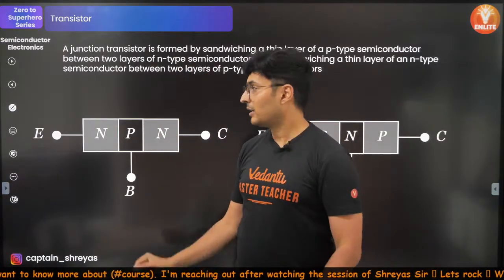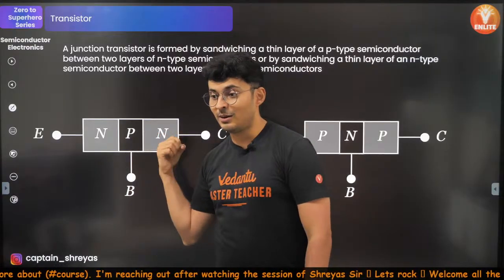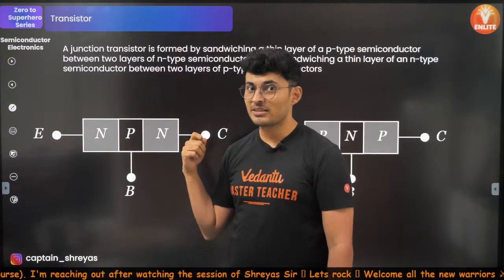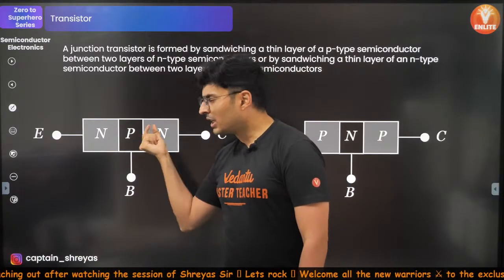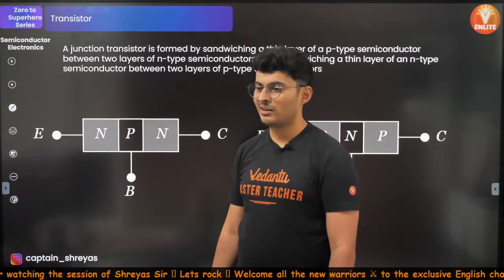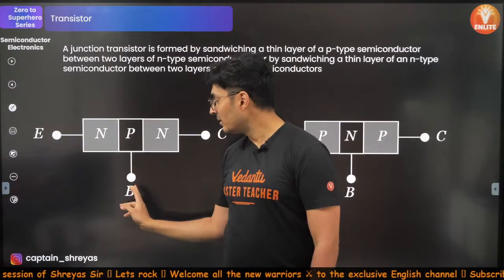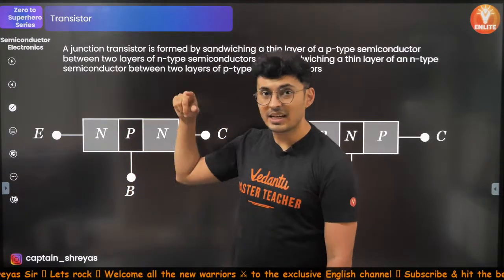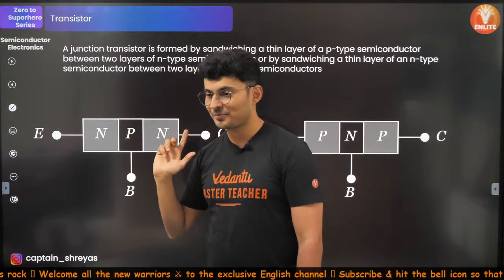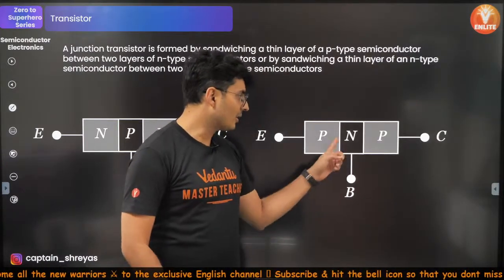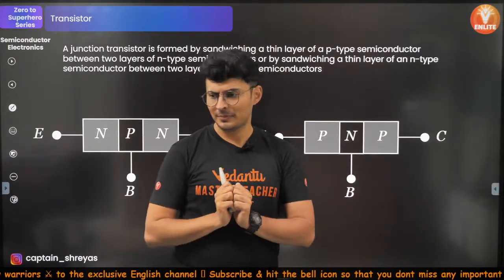But whatever you put in the sandwich in between, that has to be very small in number. B for base, between. B stands for base, also between. And here also, it should be small.